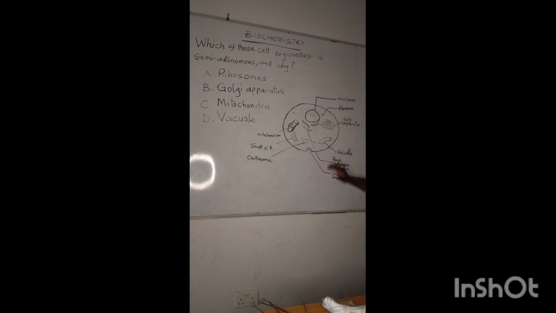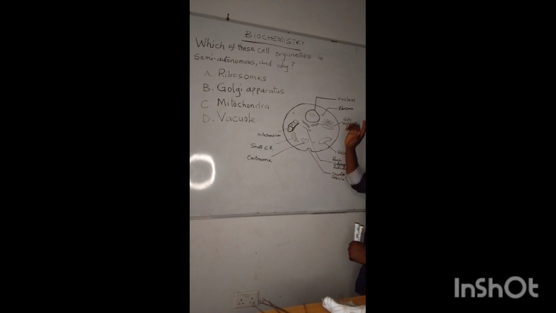The nucleus regulates. However, there is this particular organelle that does not depend completely on the nucleus. So on its own, it is semi-autonomous. That means it can still do some things without waiting for the nucleus. So which organelle is that? Very interesting, simple, and at the same time important question.